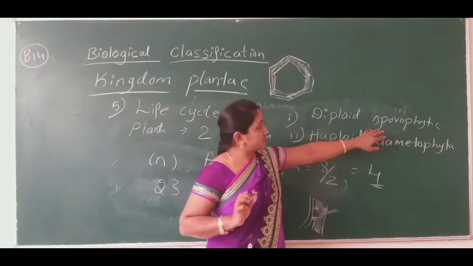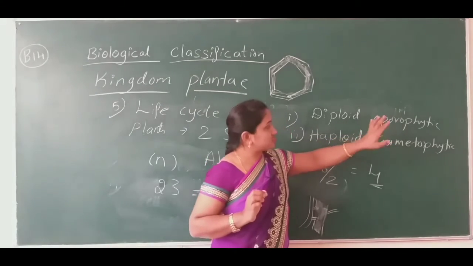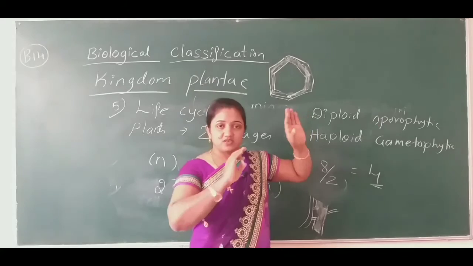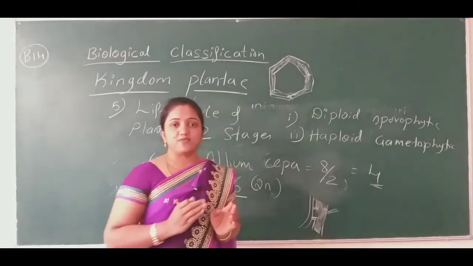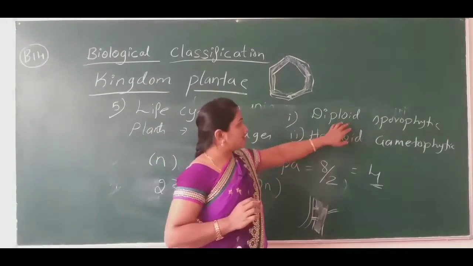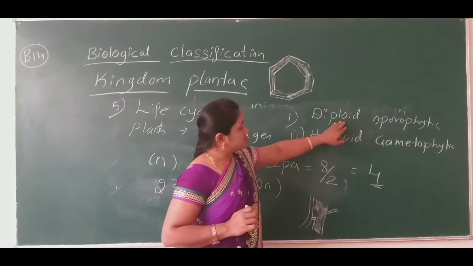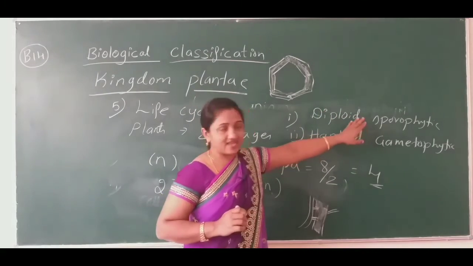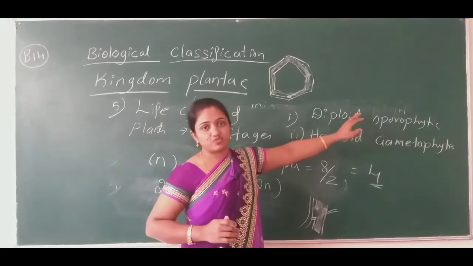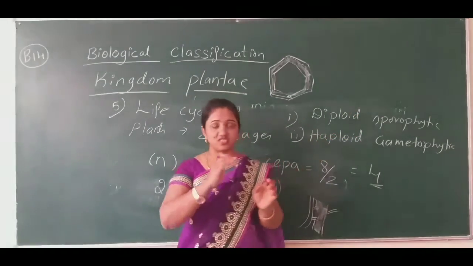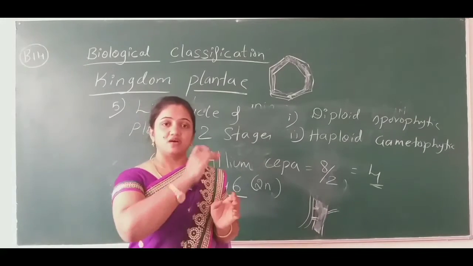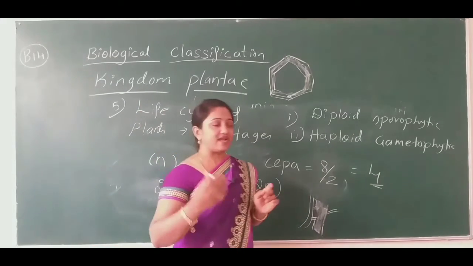In this class you just understand the sporophytic stage or sporophytic generation. So this is known to be a diploid generation, having two sets of chromosomes, where it is going to release the spores. When the spores release from the sporangium, they germinate into a new plant body.